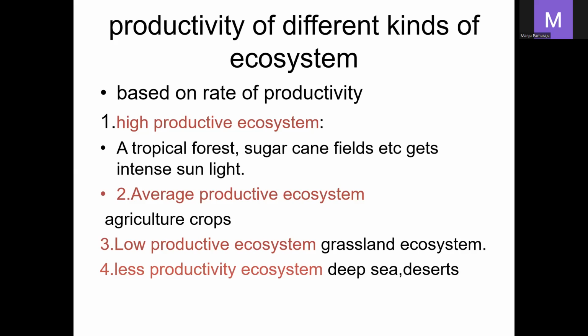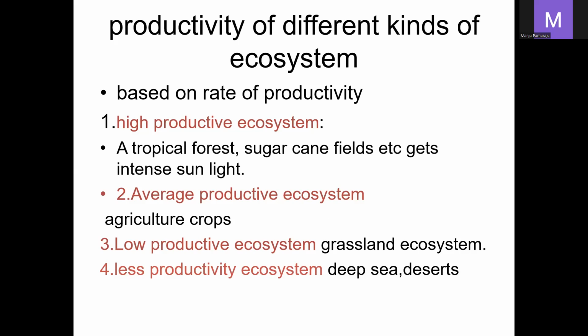This also comes in exams as match the following. High productive ecosystems: tropical forest and sugarcane fields. Average productive ecosystems: agricultural crops. Low productive ecosystems: grassland. Less productive ecosystems: deep sea and desert. Productivity is measured in kg per meter square per year.